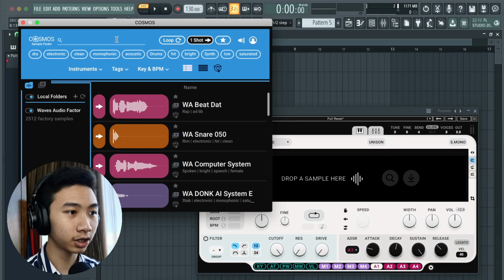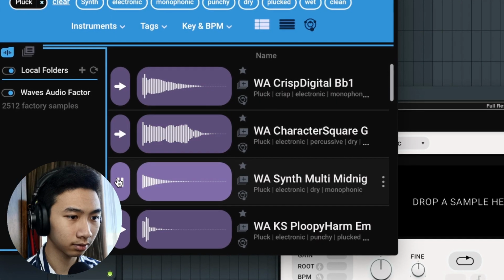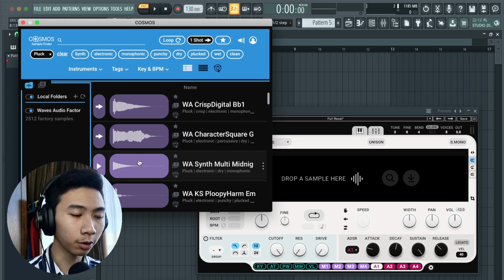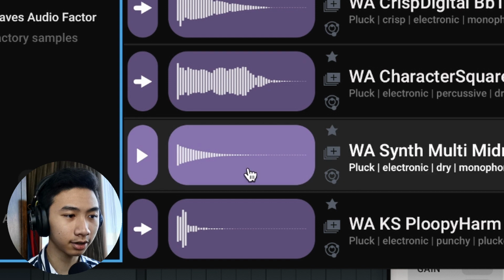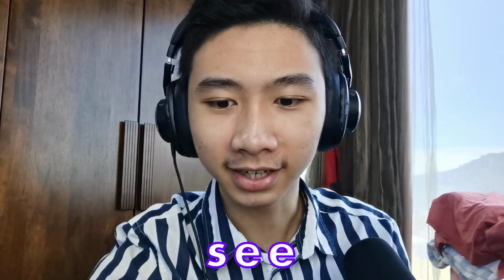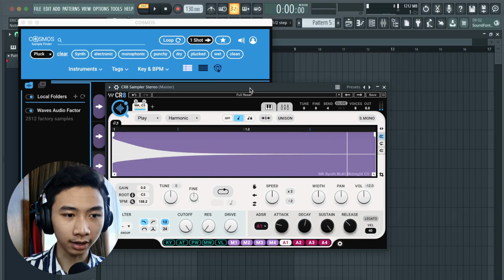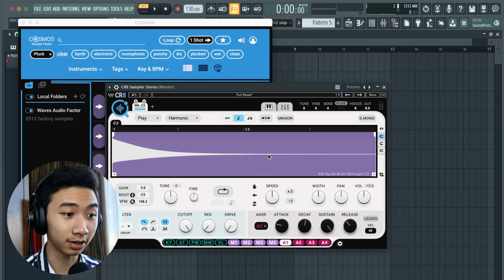Now let me just choose one shot and maybe a pluck sound. Alright, you know what, let's just go with this short pluck sound here. Sounds pretty clean. On the side here, I actually have my keyboard, but you can't see it because I only have one camera. By default, when I trigger a note, it just plays it. So let's mess around with some of the things here that they have.